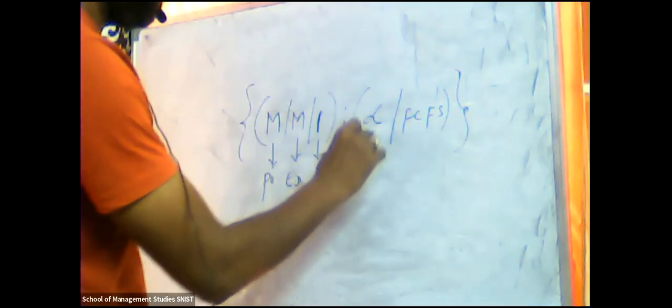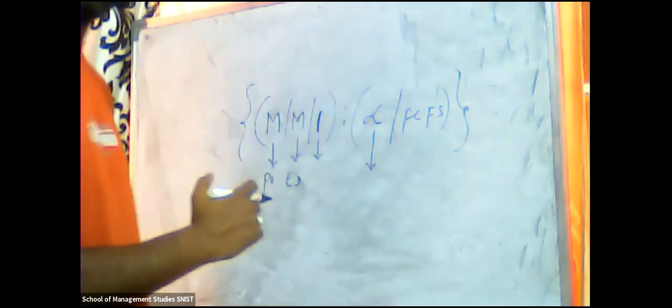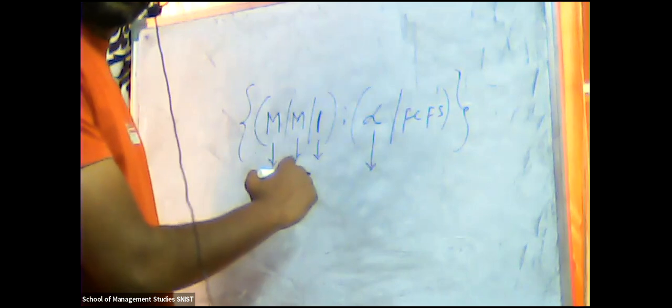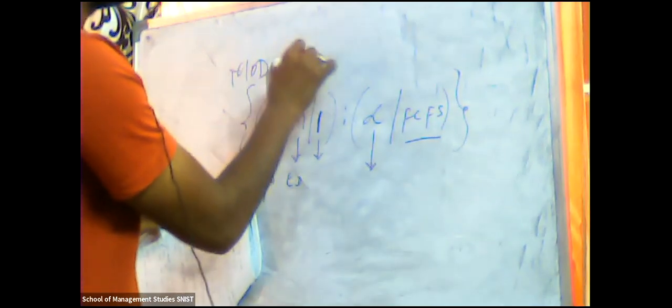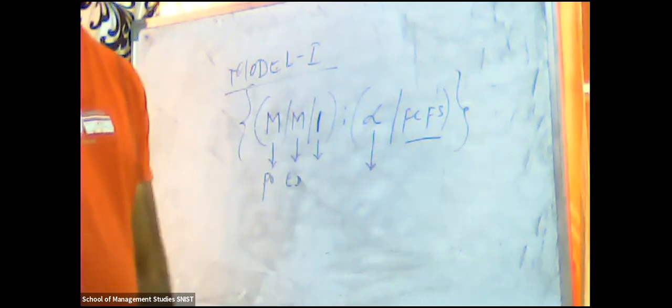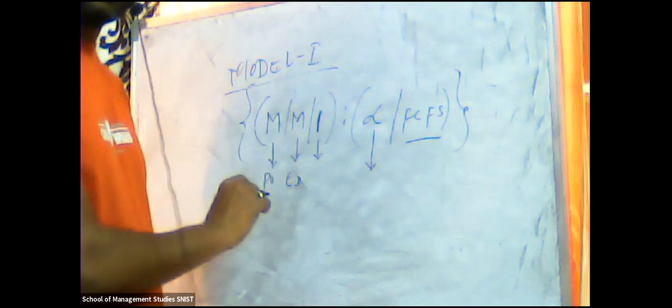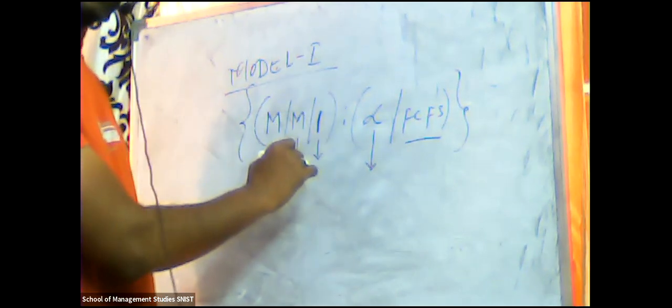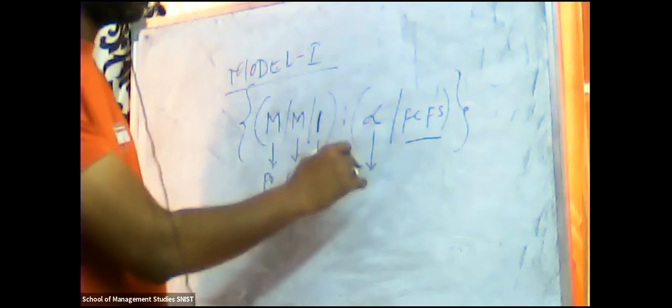Infinity means the number of customers that can enter has no restriction, an infinite population. Then the queue discipline is first come first serve. This is your model 1. First M represents the Poisson distribution, second M the exponential distribution, a single service center, a single server, infinite population, first come first serve.